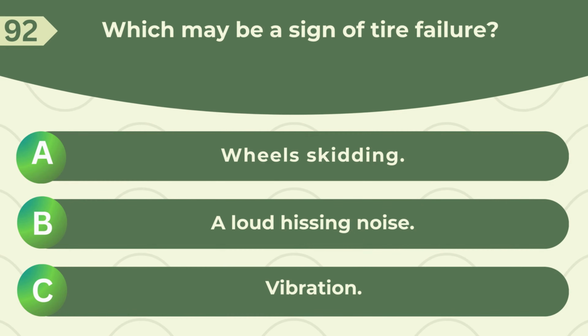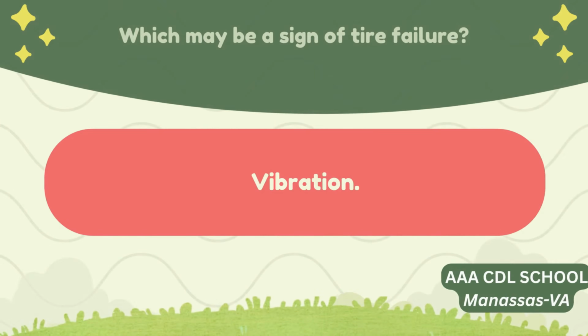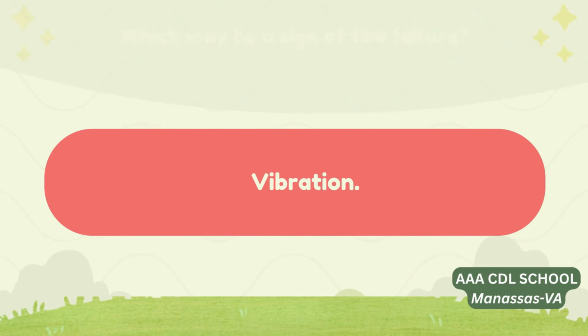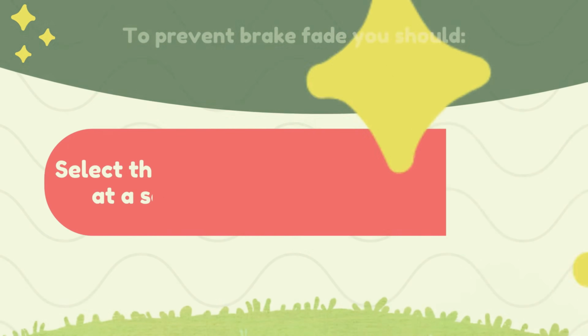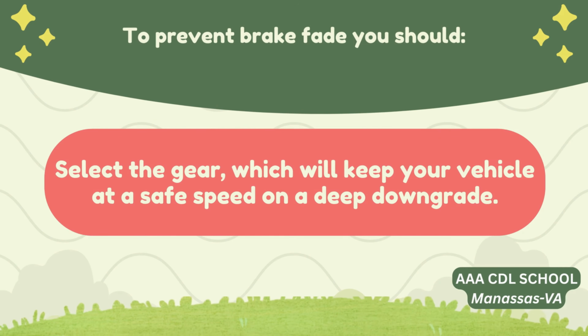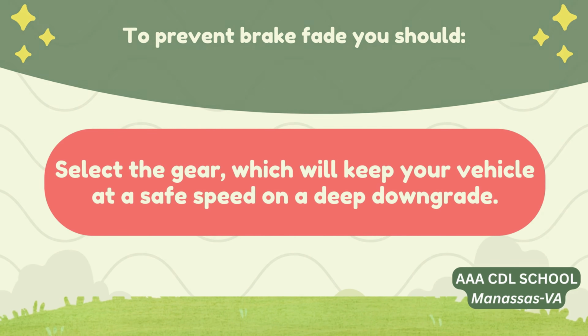Which may be a sign of tire failure? A. Wheels skidding. B. A loud hissing noise. C. Vibration. Correct answer: vibration. To prevent brake fade you should A. Coast downhill when it is not very steep. B. Apply constant hard pressure on the brakes while driving downhill. C. Select the gear which will keep your vehicle at a safe speed on a deep downgrade. Correct answer: select the gear which will keep your vehicle at a safe speed on a deep downgrade.